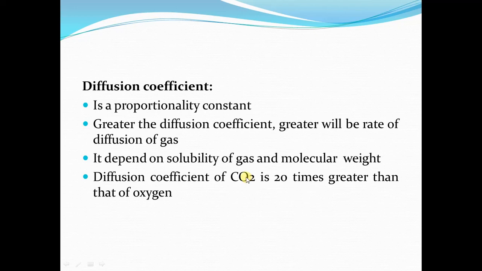Because of this, the rate of diffusion of carbon dioxide is 20 times greater than the rate of diffusion of oxygen. So this is the effect of diffusion coefficient. By the diffusion coefficient of different gases, we compare their rate of diffusion, and for each gas the diffusion coefficient is a constant value.